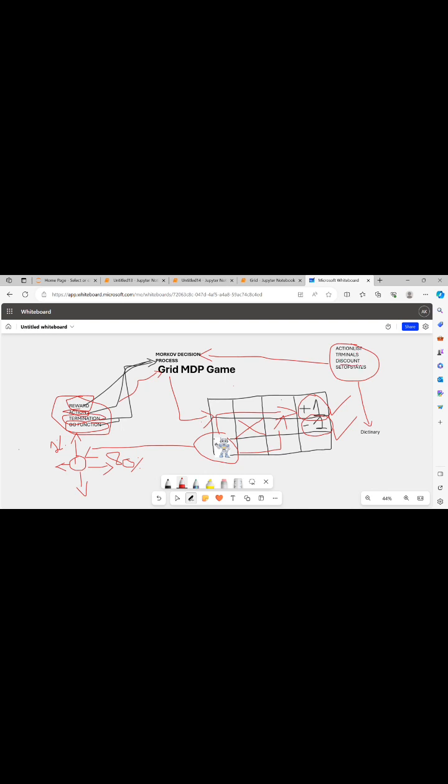Discount is basically what will delay our reward. It will delay the reward, and it will multiply the discount value with the reward. Reward will multiply with the discount value. And then we are talking about probability. Probability is that 80% it will move in this direction, and the rest it can move in other directions. So basically we are talking about the basic needs of the game.